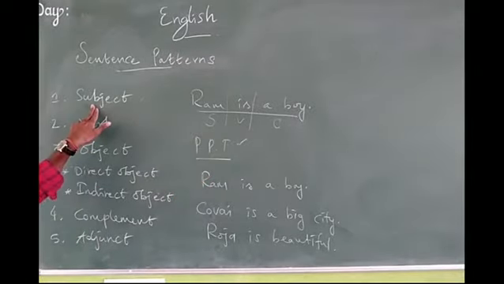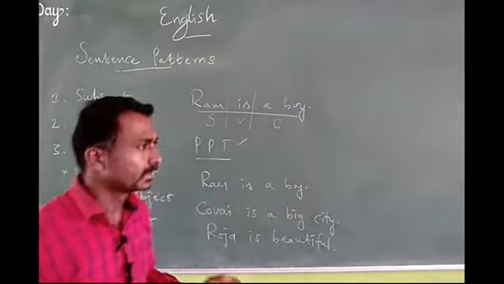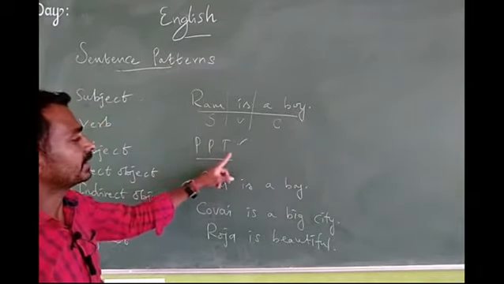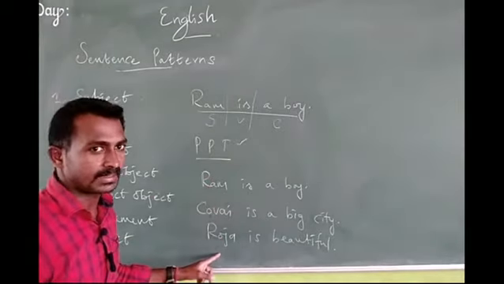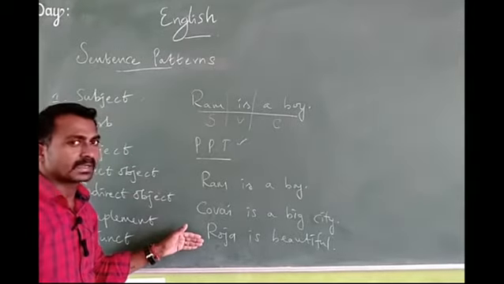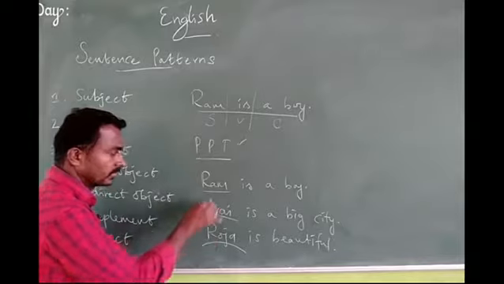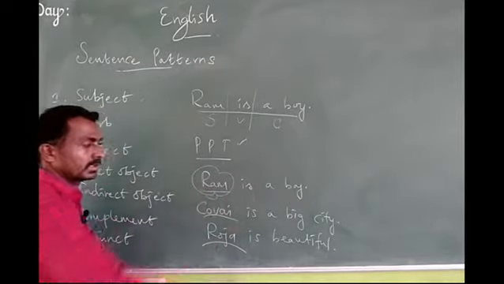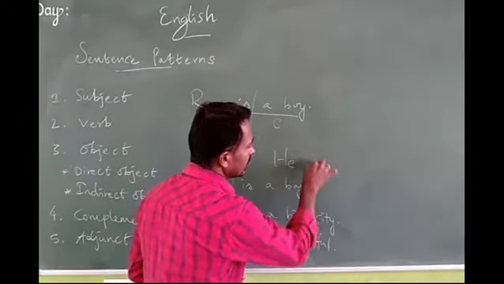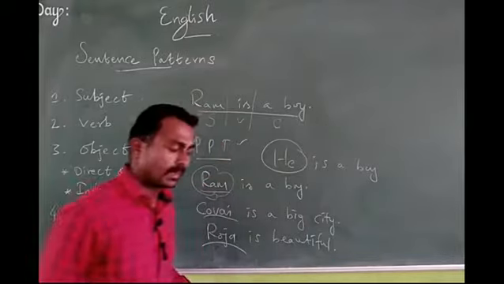Here, the subject is nothing but what we talk of, to whom we talk of. Here the subject may be given as PPT: Ram, Kovai and Roja. Maybe something is given in the sentence, so we can easily identify it. It may be a noun or pronoun. For example, instead of the noun Ram, there may be: he is a boy. Here he is a pronoun.